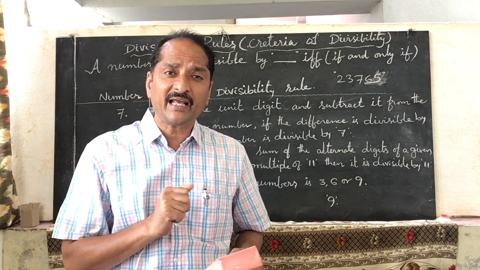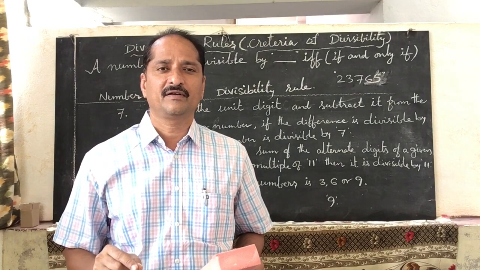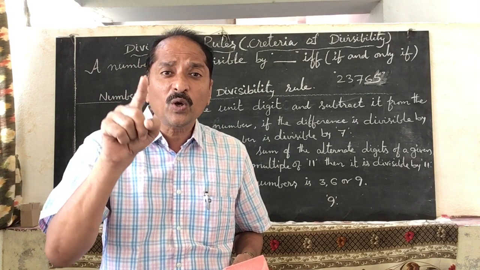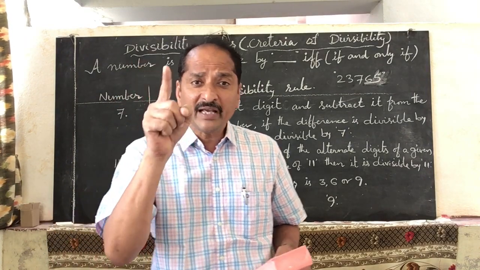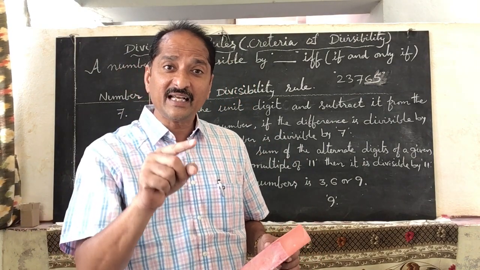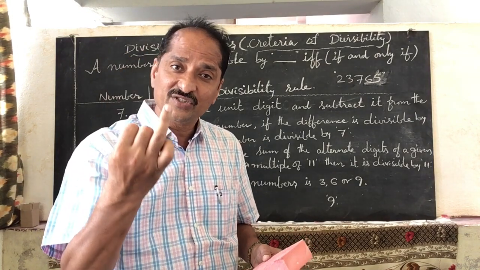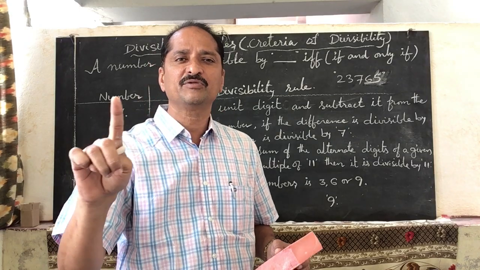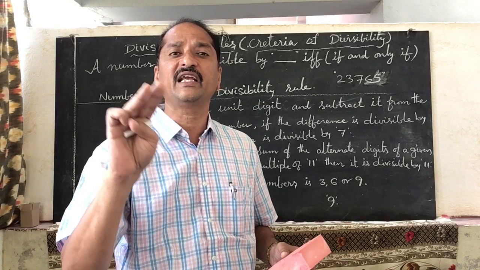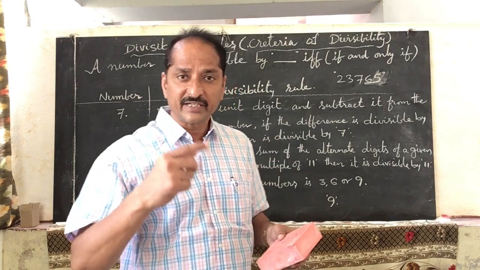A number is divisible by 9 if and only if the sum of the digits of a given number is only 9. If the sum is 9, then only that number is divisible by 9. But for 3, we have 3 chances. If the sum is 3, 6 or 9, then that number is divisible by 3. So that is the criteria of divisibility of 3 and 9. We can take the examples afterwards.